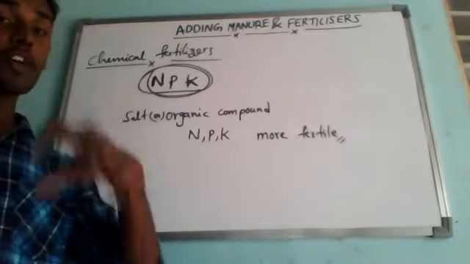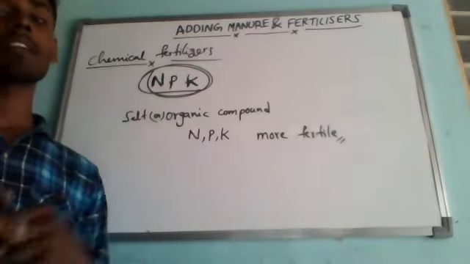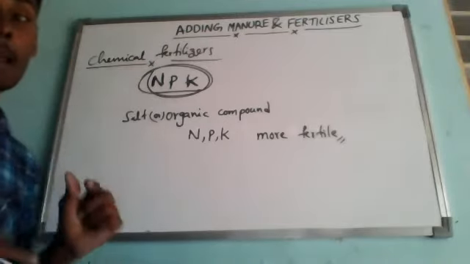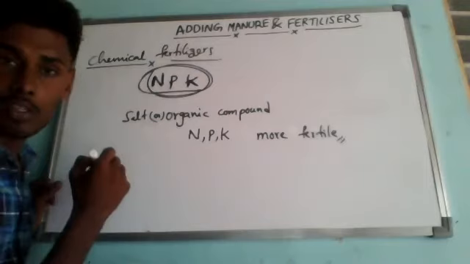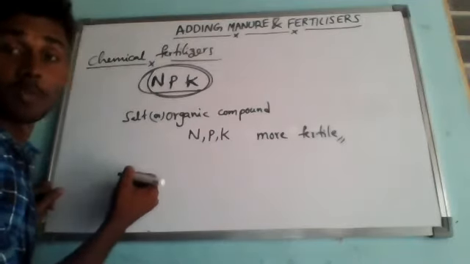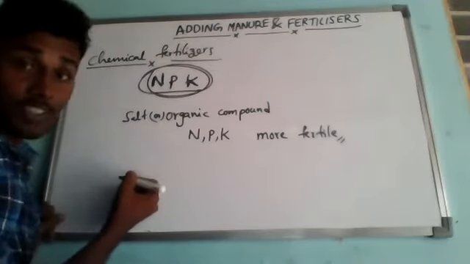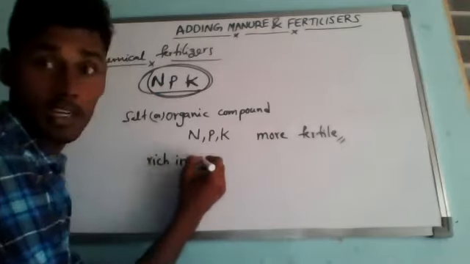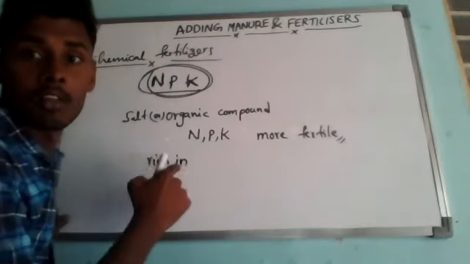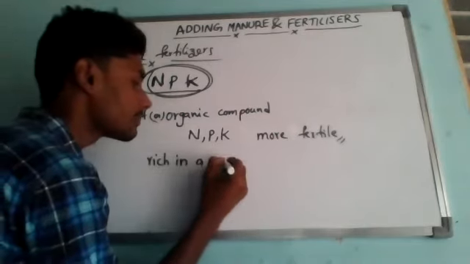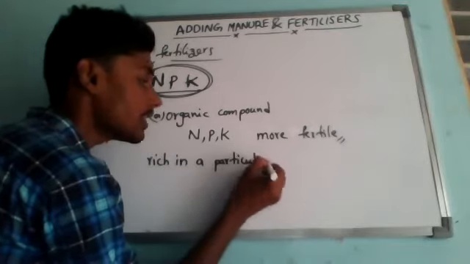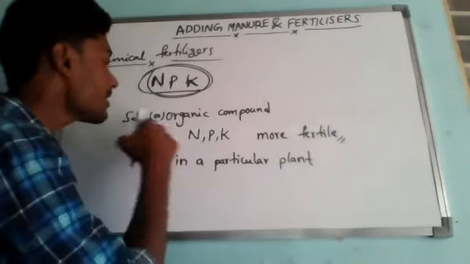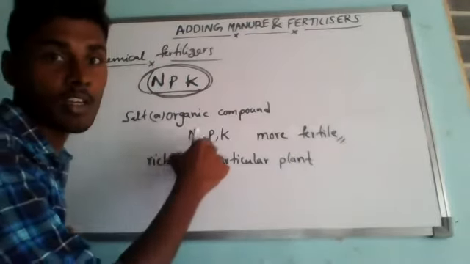We have many kinds of chemical fertilizers, and each one is rich in a particular plant nutrient. This is the main difference between manures and fertilizers, which we will also study. What is the difference between manures and fertilizers? A chemical fertilizer is rich in particular plant nutrients such as NPK, nitrogen, phosphorus, and potassium.